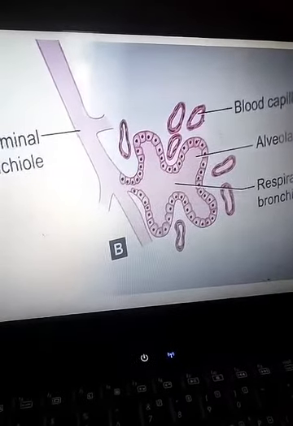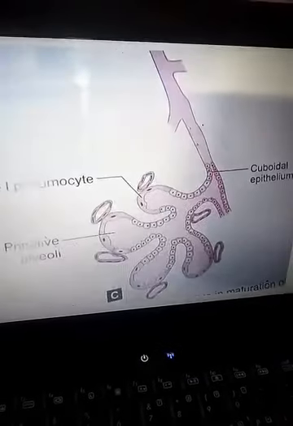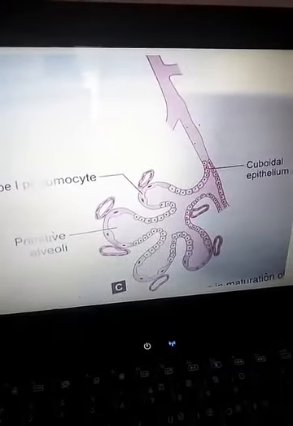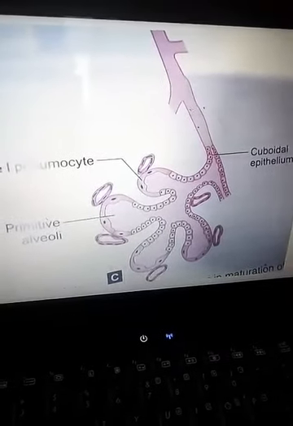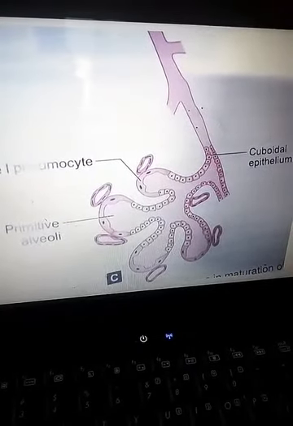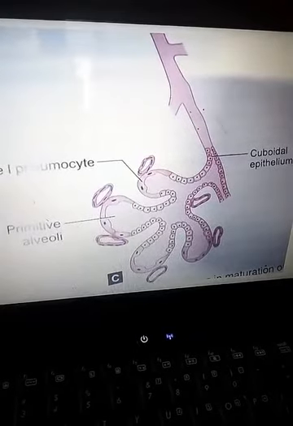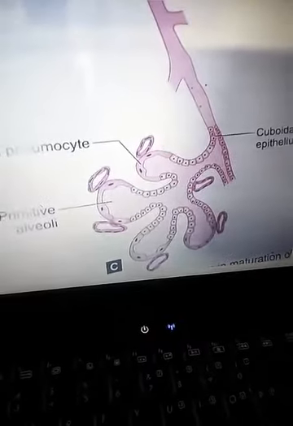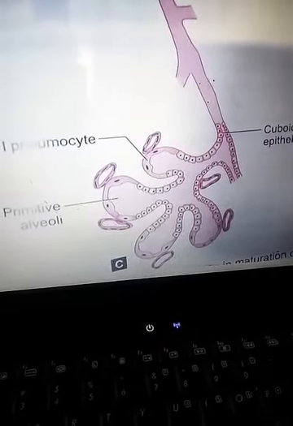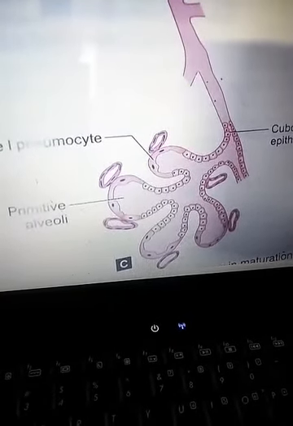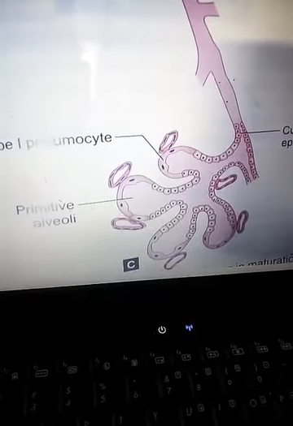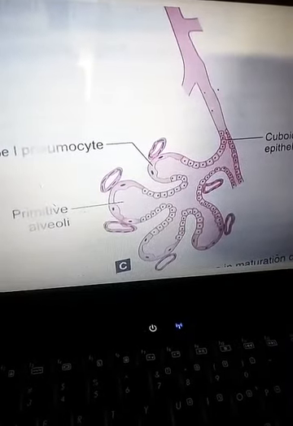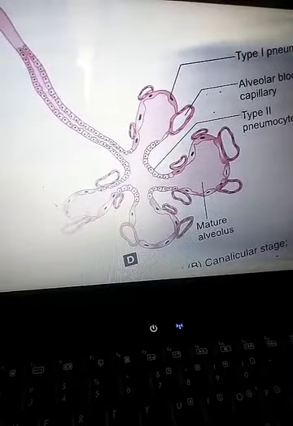Then we have the third stage, that is the saccular stage. Here more primitive alveoli have developed. We have the change in the lining epithelium. We have the type 1 pneumocytes and the type 2 pneumocytes. The type 2 secrete the phospholipid-rich surfactant that prevents the collapse of the lung. So a fetus born at this stage is viable, that is beyond the 26th week of full term. Then we have the last stage, the alveolar stage.